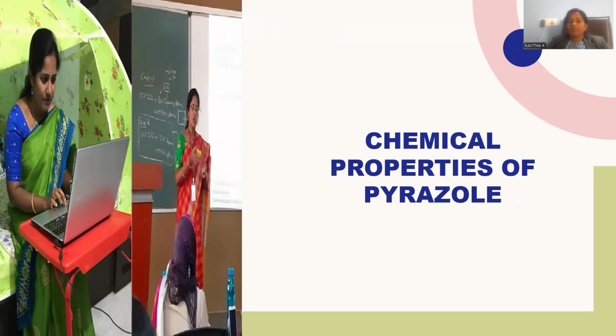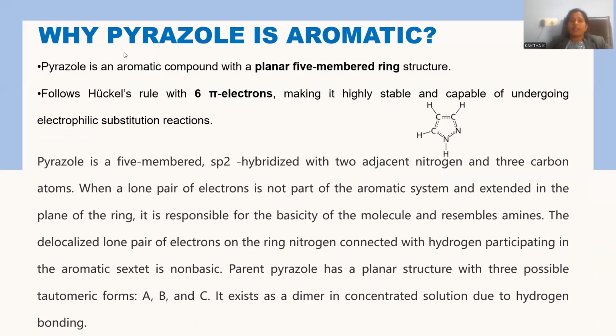Now let me discuss the chemical properties of pyrazole. What could be the chemical properties, right? Pyrazole is said to be aromatic. How can you say pyrazole is aromatic? Let me give the brief reason behind this aromaticity of the pyrazole. You can observe clearly it is a planar five-membered ring system. Planarity is one of the important criteria for aromaticity. And either way, it must obey the Huckel rule, 4n plus 2 pi electron system should be present. In accordance, it exists with a 6 pi electron system so that it is part of an aromatic molecule. That part is also satisfied.